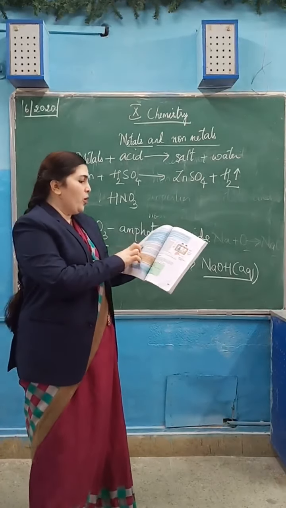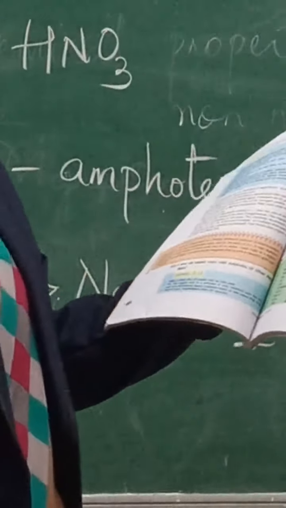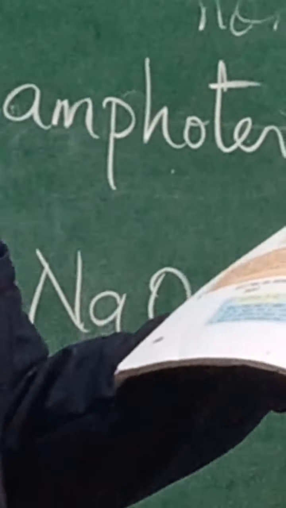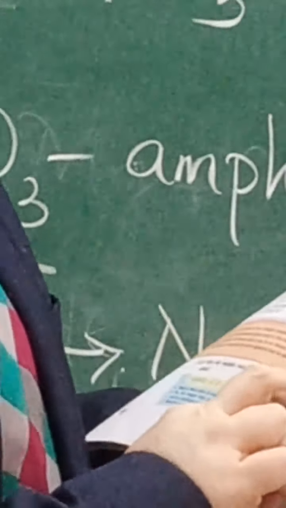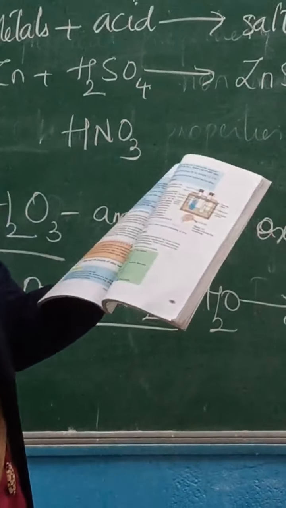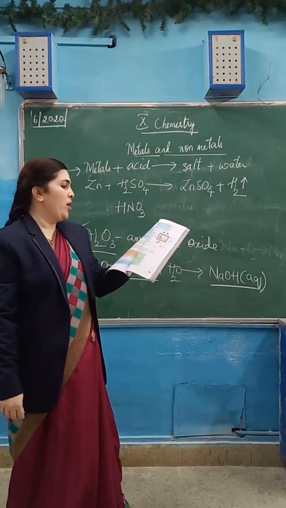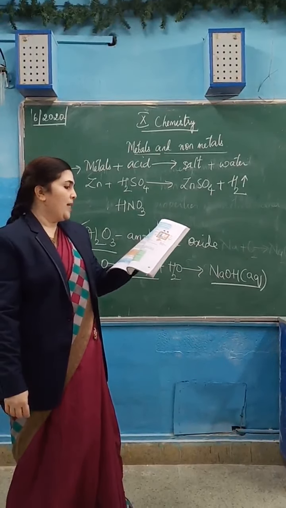Page number 44, in the second paragraph, it is given that hydrogen gas is not evolved when a metal reacts with nitric acid. It is because nitric acid is a strong oxidizing agent. It oxidizes the hydrogen gas liberated to water, and itself gets reduced to any of the nitrogen oxides, like N2O.